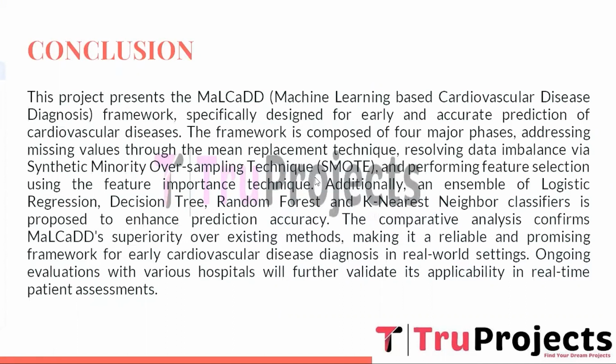The comparative analysis confirms the superiority over the existing methods, making it a reliable and promising framework for early cardiovascular disease diagnosis in real-world settings. Ongoing evaluation with various hospitals will further validate its applicability in real-time patient assessments.